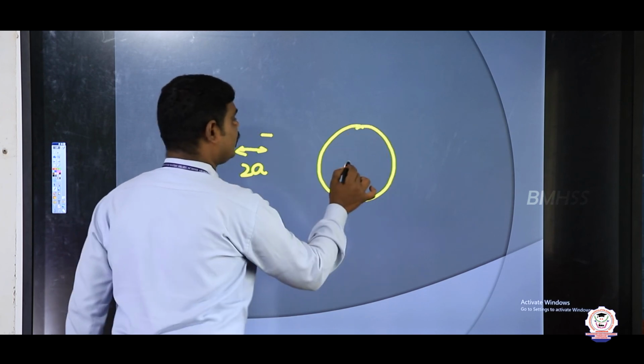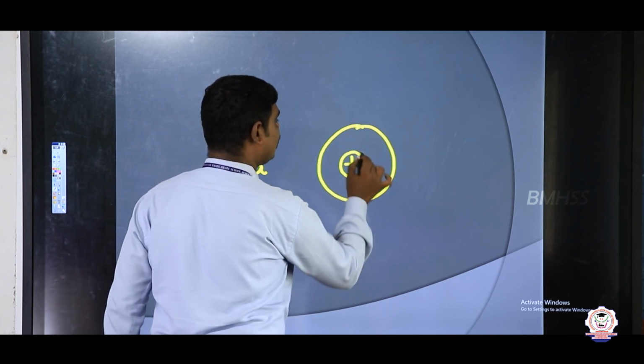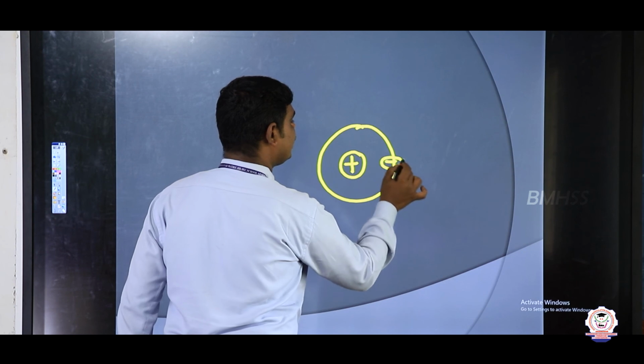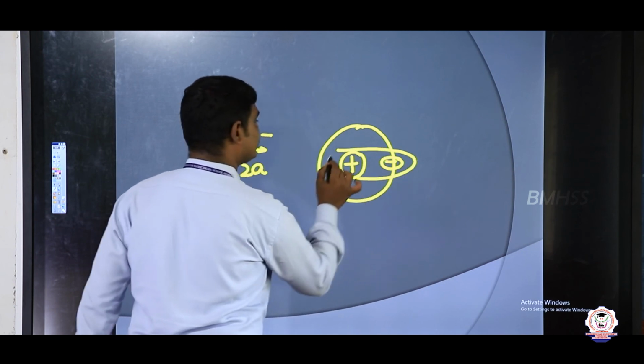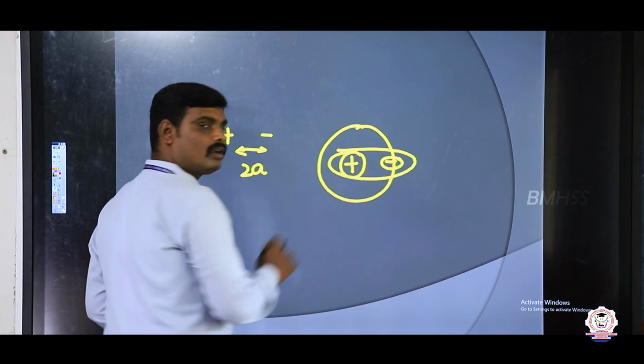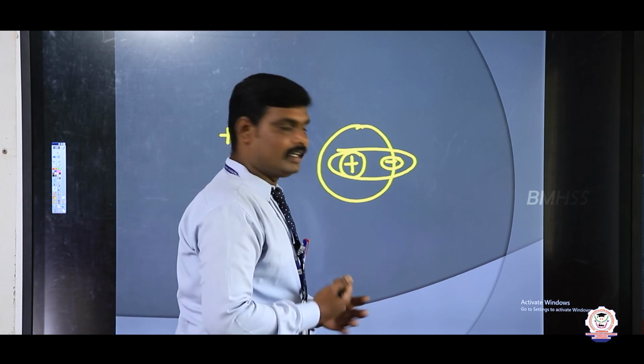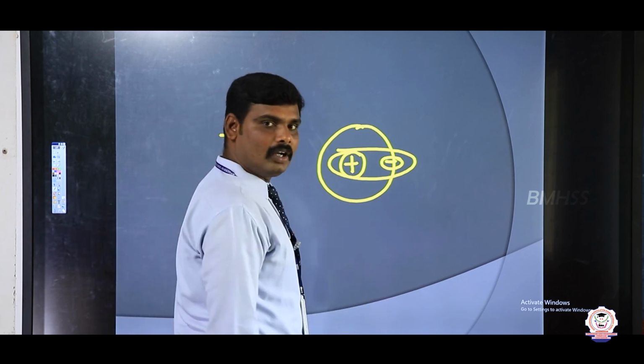Suppose I take the positive charge present here and the negative charge here. Yes, so they have some distance. Both are not coincident. That is called a polar molecule.